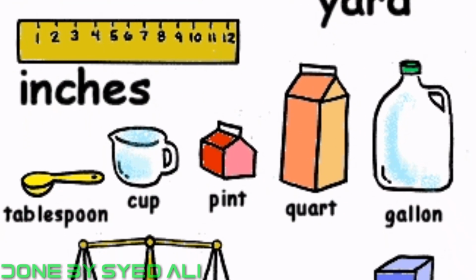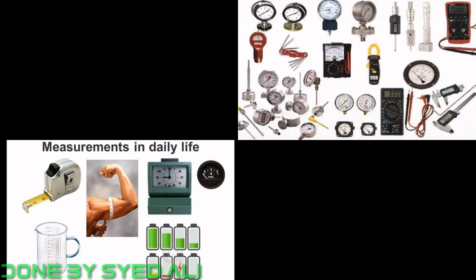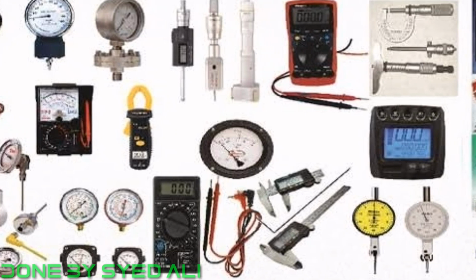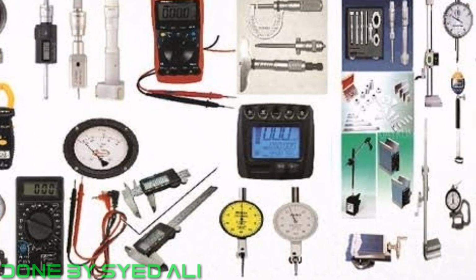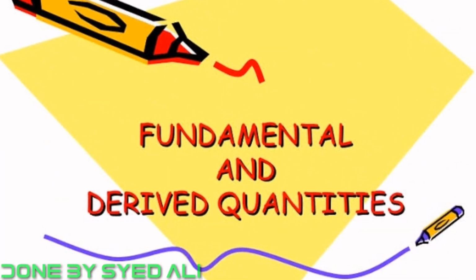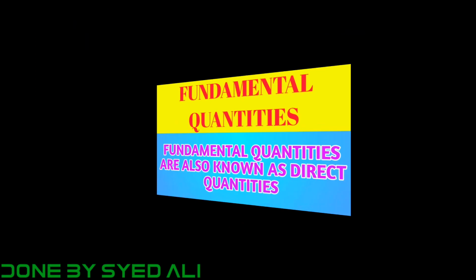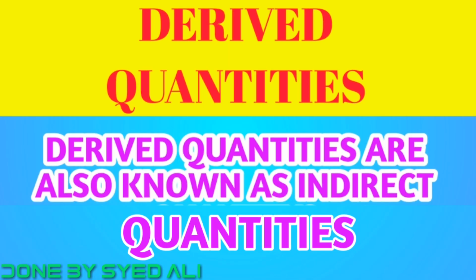Today, let's learn about measurement. Measurement is a part of day-to-day life. It is highly important for the accurate study of matter. We make use of certain instruments to measure the required quantity, and our knowledge of measurement to express the results. Based on these, we must know about the fundamental quantities and derived quantities. Fundamental quantities are also termed as direct quantities. Derived quantities are also termed as indirect quantities.